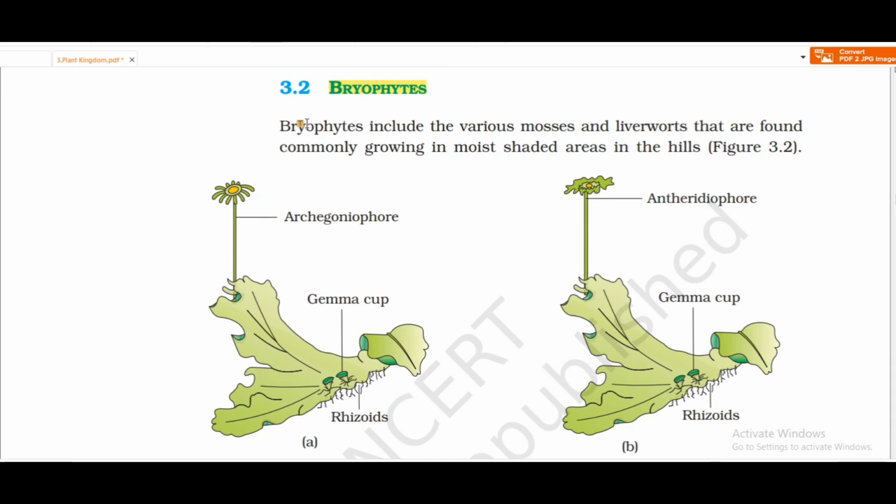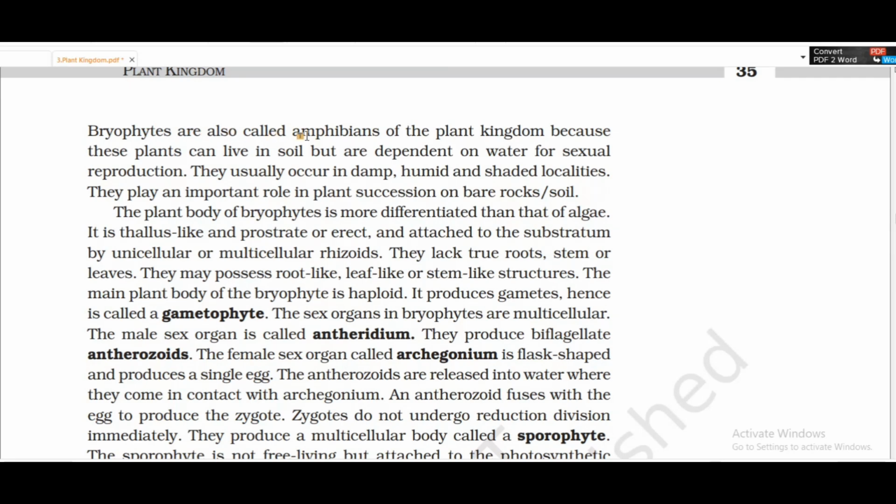Bryophytes. Bryophytes include the various mosses and liverworts that are found commonly growing in moist shaded areas in the hills. Next, bryophytes are called amphibians of the plant kingdom because these plants can live in soil but are dependent on water for sexual reproduction. They usually occur in damp, humid and shaded localities. They play an important role in plant succession on bare rock and soil.